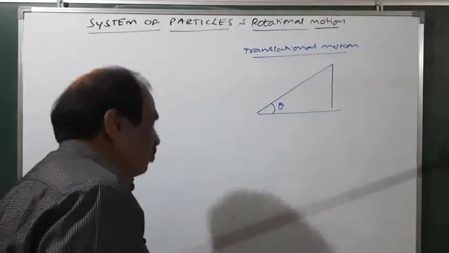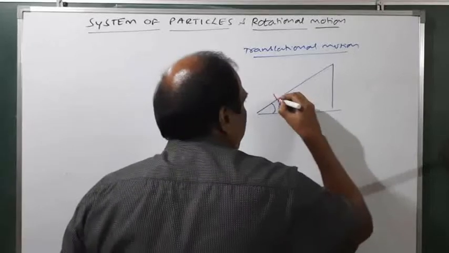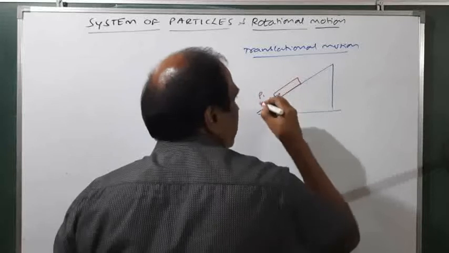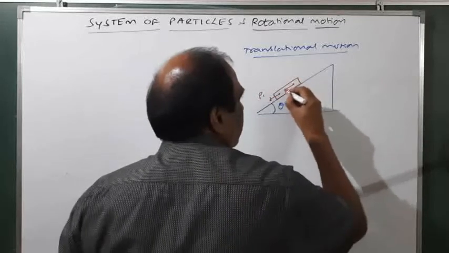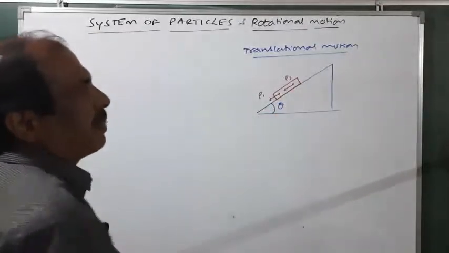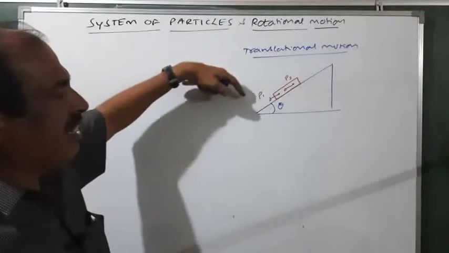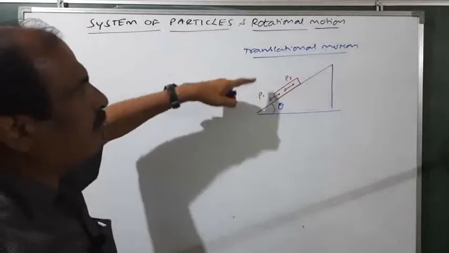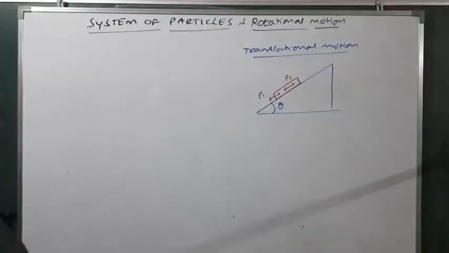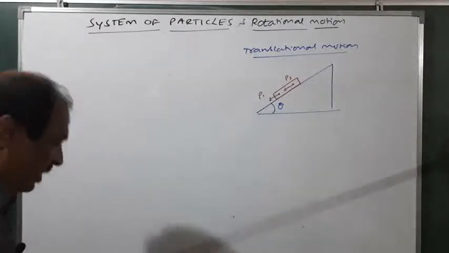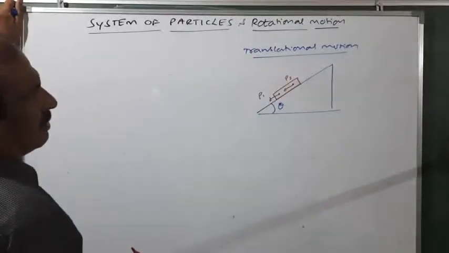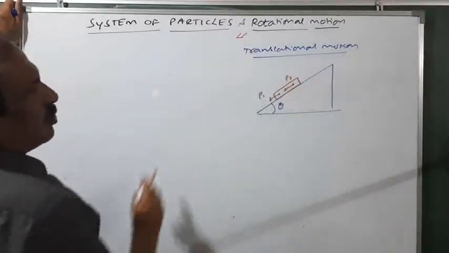So what is translational motion? I will give more explanation for this. Whenever it is sliding, you consider two particles, like this is particle P1 and you consider another particle P2. So you see all the particles are having the same velocity. If all the particles are having the same velocity, then that type of motion is called translational motion. The other kind of motion is, if the different particles are having different velocities, then that may be treated as rotational motion.